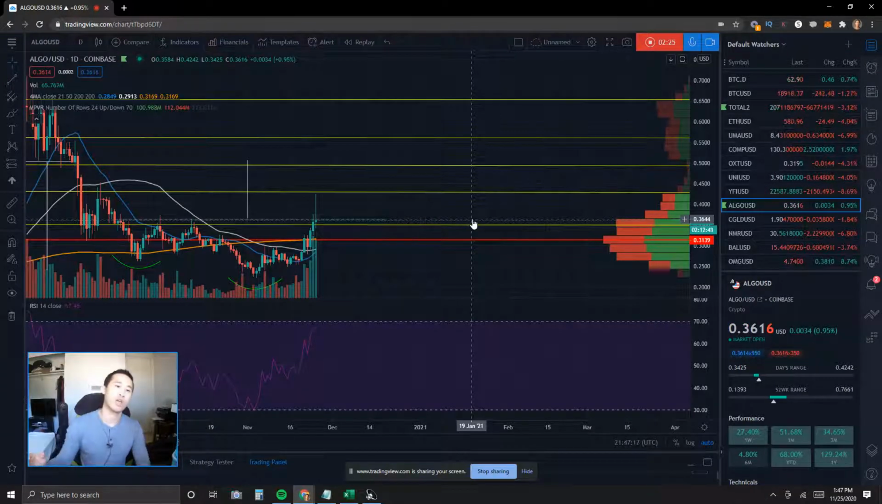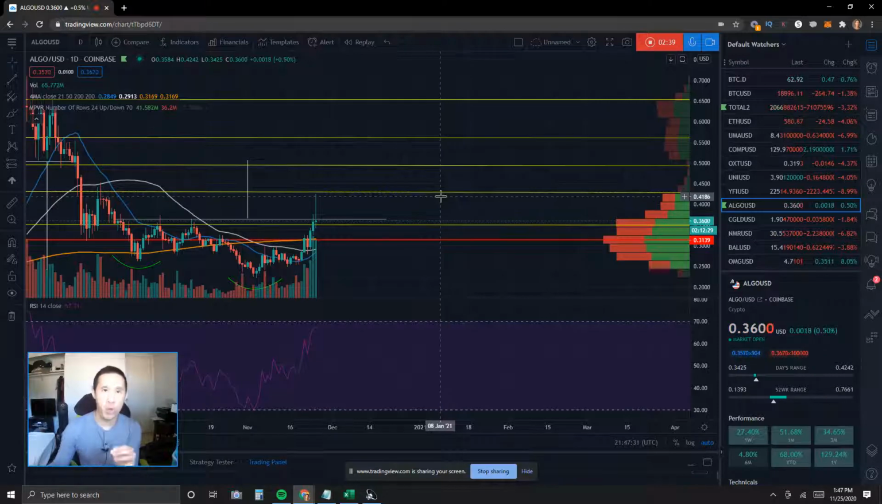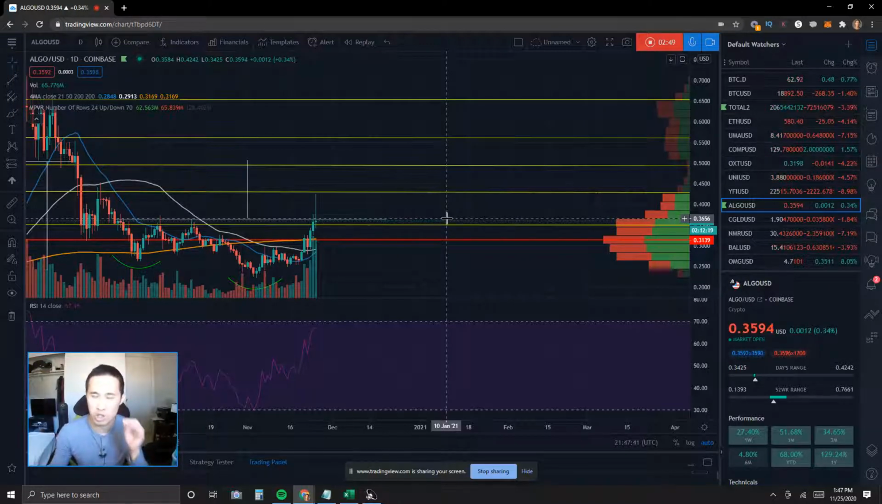36.5 cents. Now, I did say that if we break out of this pattern, the measured target, which may or may not be reached, is by theory at a little over 50 cents. So between the breakout point, which is the neckline right here, and the measured target of a little over 50 cents are these two major resistances: this Fibonacci retracement level at about 43 cents, and the next Fibonacci retracement level right before 50 cents.